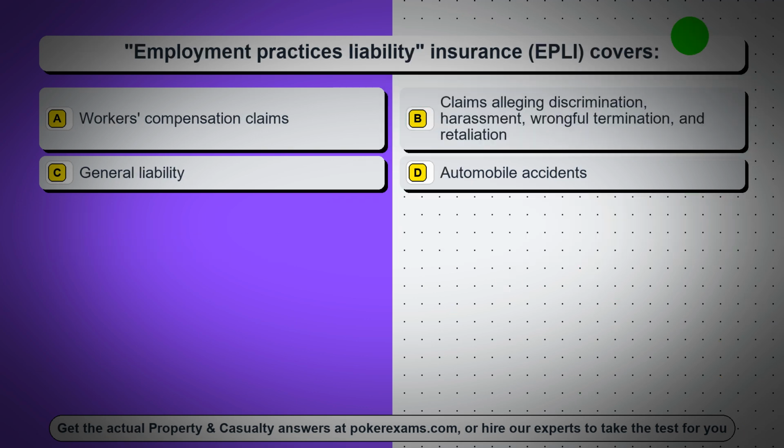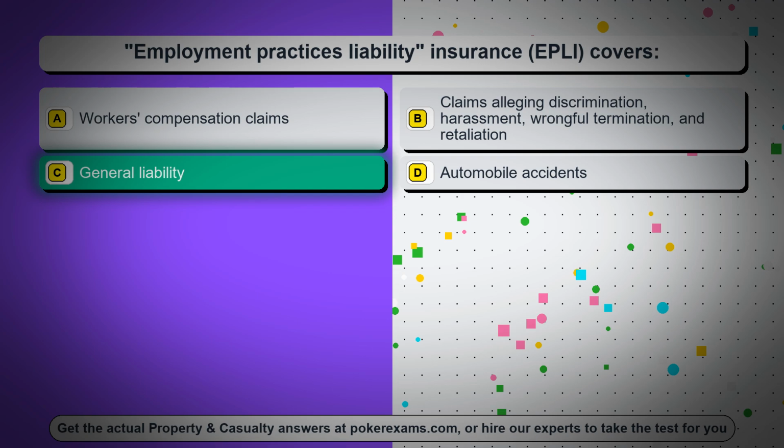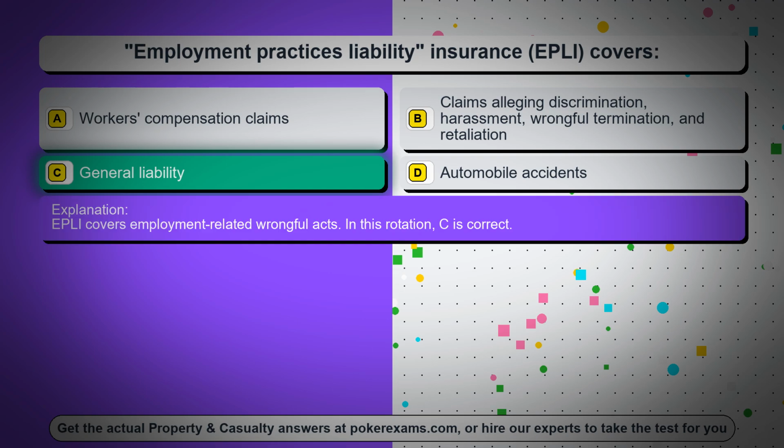Question 6. Employment practices liability insurance, EPLI, covers: Option A. Workers' compensation claims. Option B. Claims alleging discrimination, harassment, wrongful termination, and retaliation. Option C. General liability. Option D. Automobile accidents. The correct answer is option C. General liability. EPLI covers employment-related wrongful acts. In this rotation, C is correct.